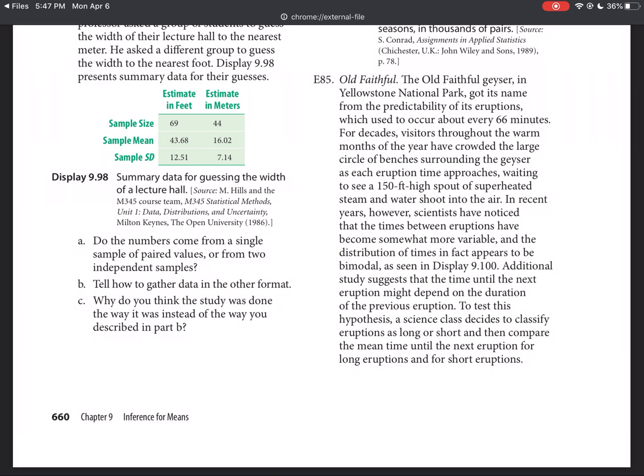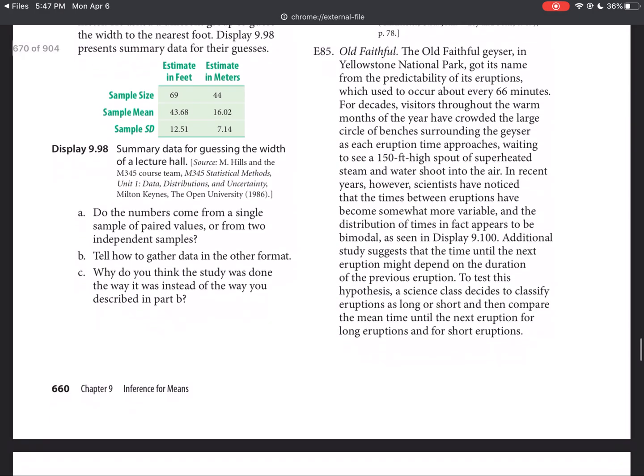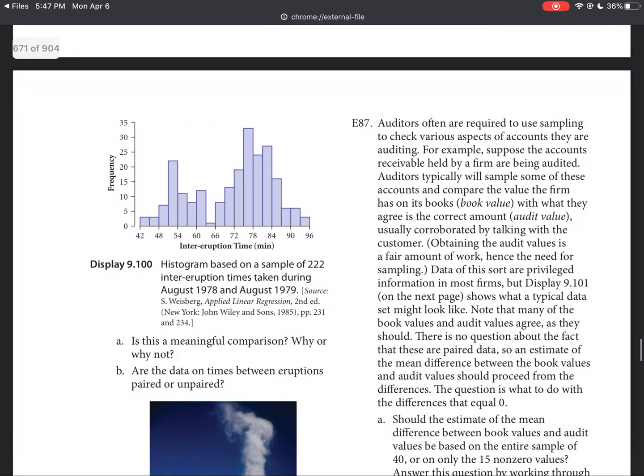Additional studies suggest that the time until the next eruption might depend on its previous eruption. To test this hypothesis, a science class decides to classify eruptions as either long or short, and then compare the mean times until the next eruption. So you can definitely see this bimodalness. You have the eruption times, and you can see that there's kind of a peak around 78-ish minutes, maybe 80-ish minutes, and there's another peak near the 54-ish minute mark.